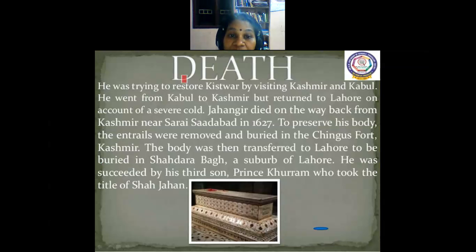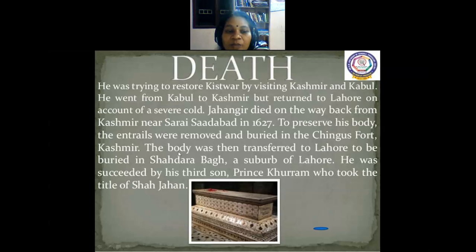See, let's see about Jahangir's death. He was trying to restore his health by visiting Kashmir and Kabul. He went from Kabul to Kashmir but returned to Lahore on account of severe cold. At that time he caught severe cold. Jahangir died on the way back from Kashmir. While returning, he died near Sarai Sadabat in 1627. To preserve his body, the entrails were removed and buried in the Chingus fort in Kashmir.